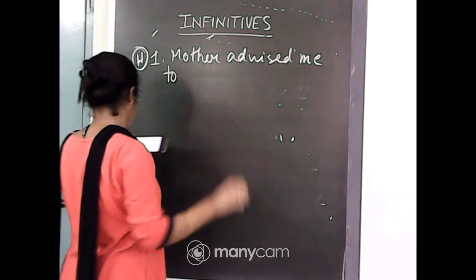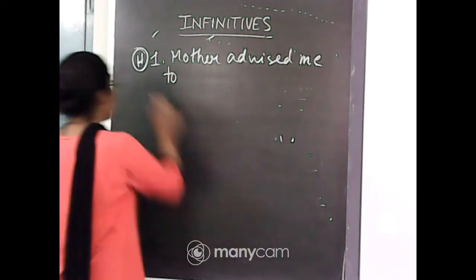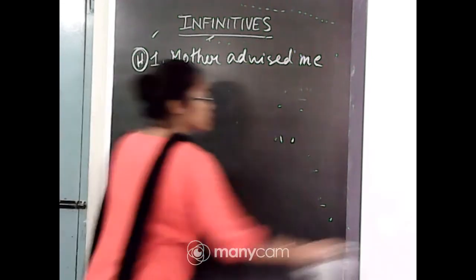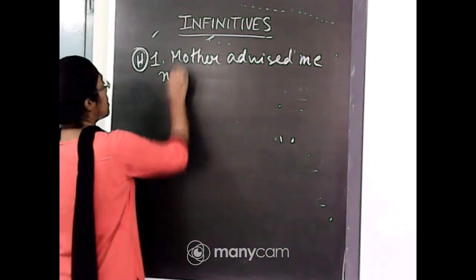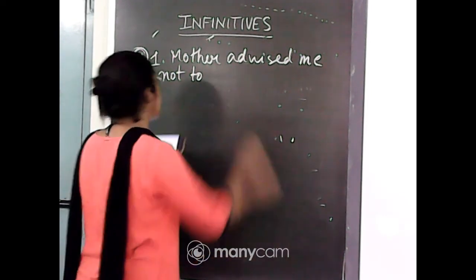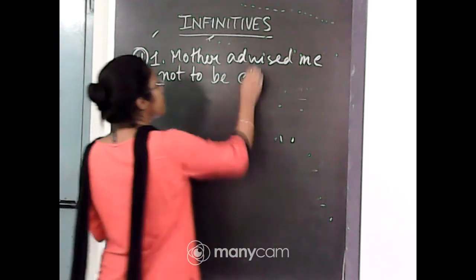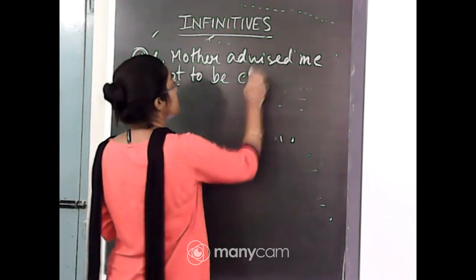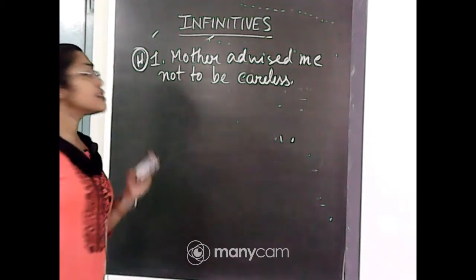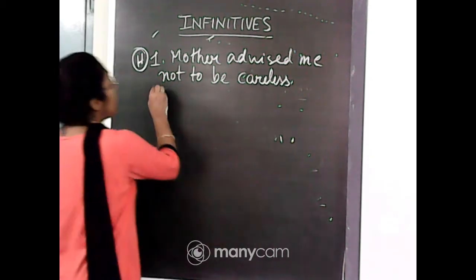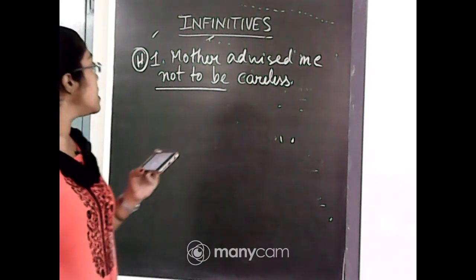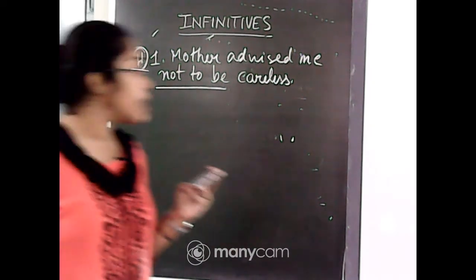Mother advised me to, because it is a negative sentence, I am using not to be careless. Because it is a negative sentence, here I am making the infinitive in this way. Mother advised me not to be careless.